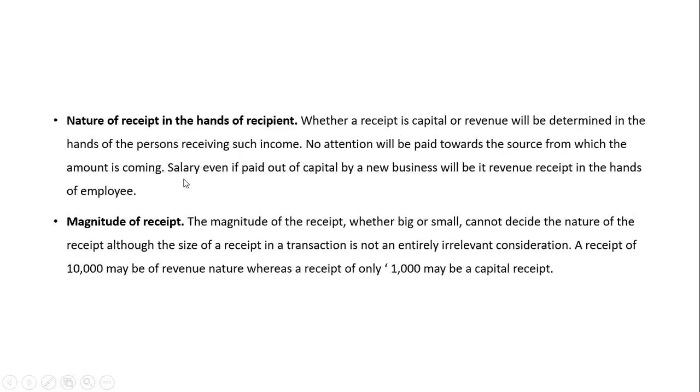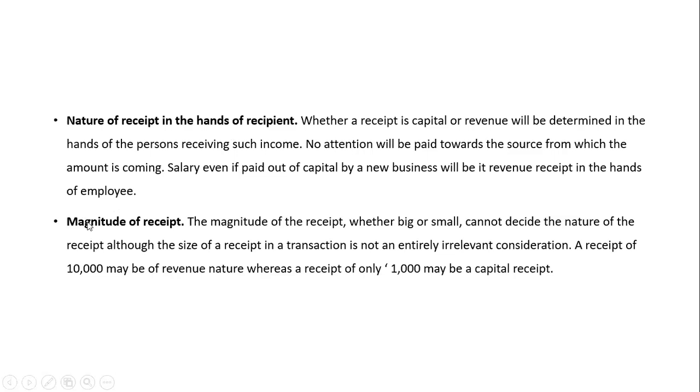For example, salary even paid out of capital by a new business will be treated as what? Revenue receipts in the hands of the employee. Here you have started a new business, and nothing much has happened in order to earn certain income, but you need to pay salaries to the employees from the capital. By paying from capital, will you treat it as a capital receipt? It will be a revenue receipt in the hands of the employee.